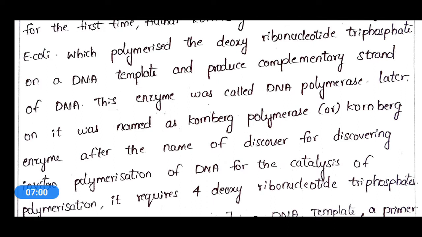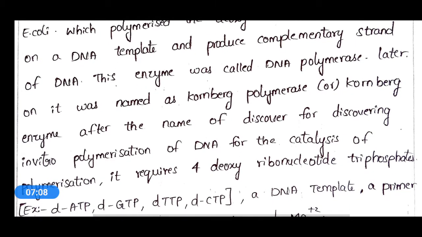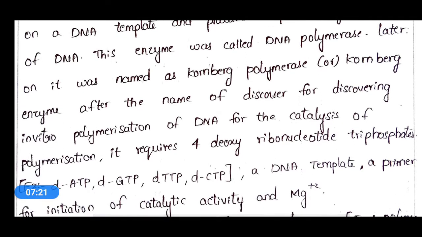Later on, as usually based on the name of the scientist, it was also called Kornberg polymerase or Kornberg enzyme.